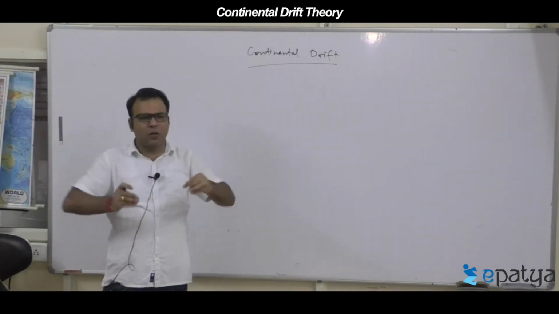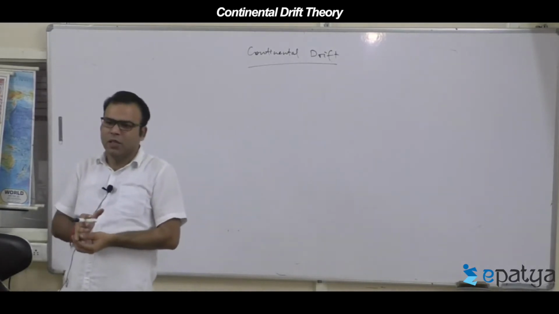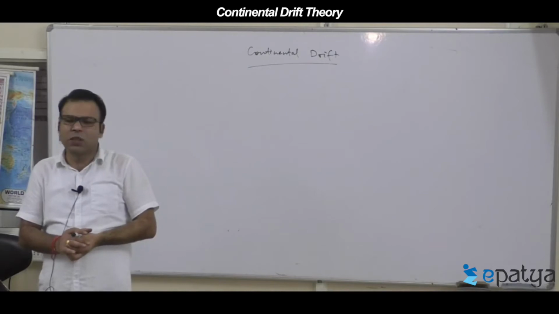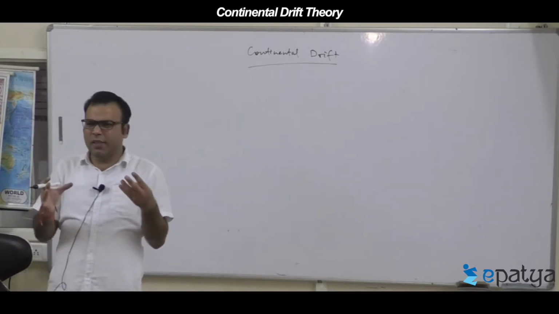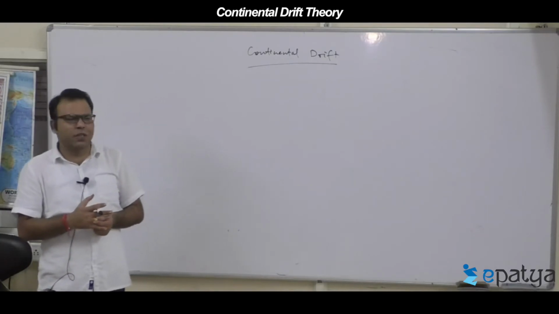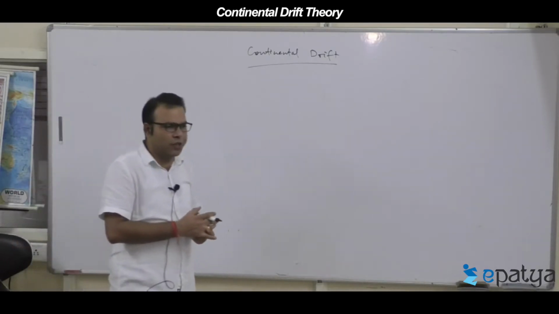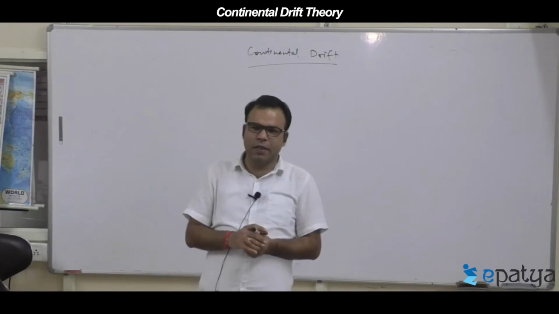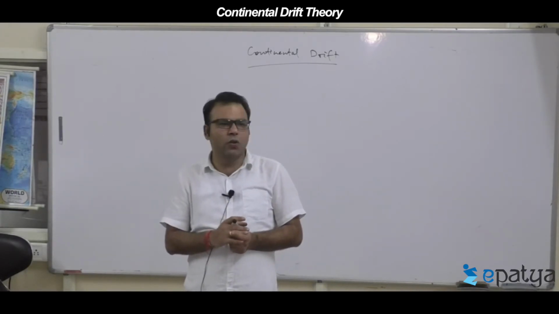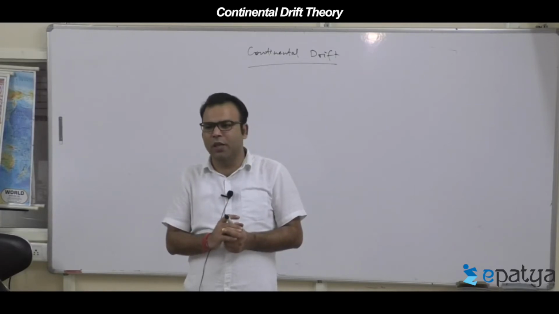Now the question is how this thought came, how this thought arose, and what its implications and theories are. There was a confusion in the mind about how to describe the distribution of land masses, the continents, and the oceanic bodies or water bodies on the earth's surface.